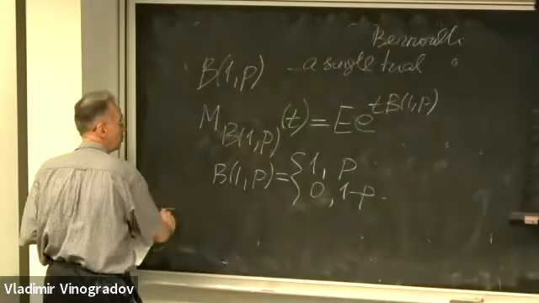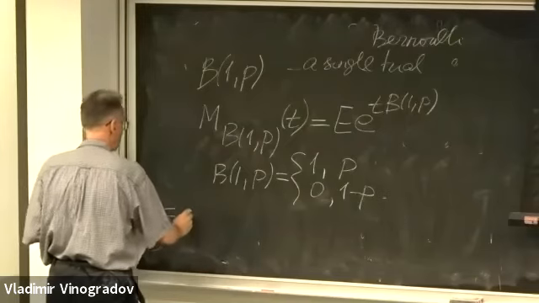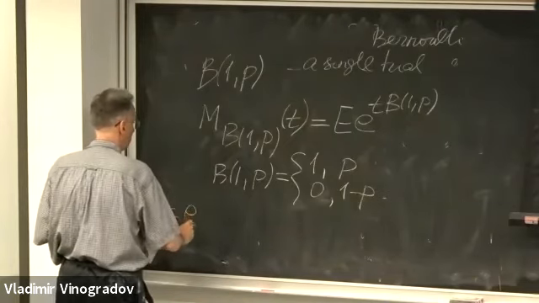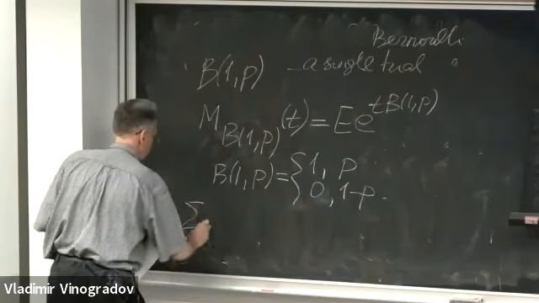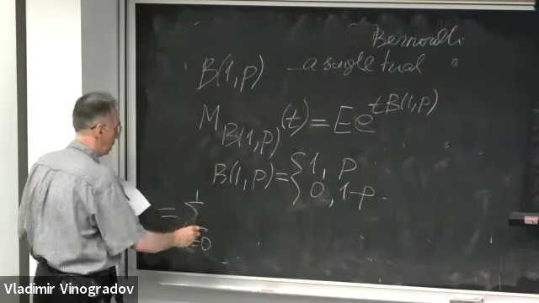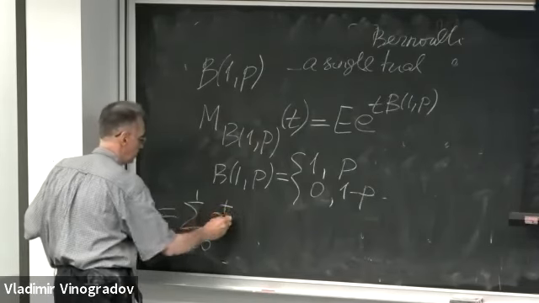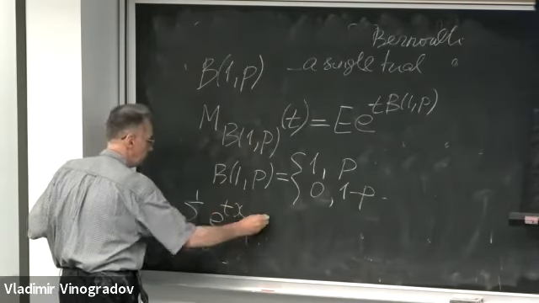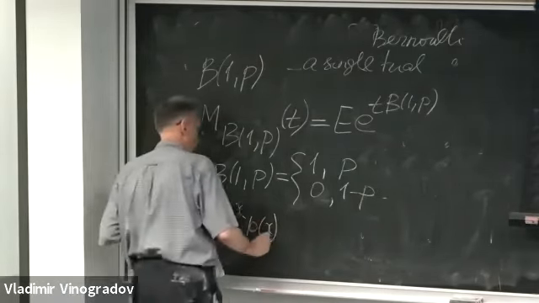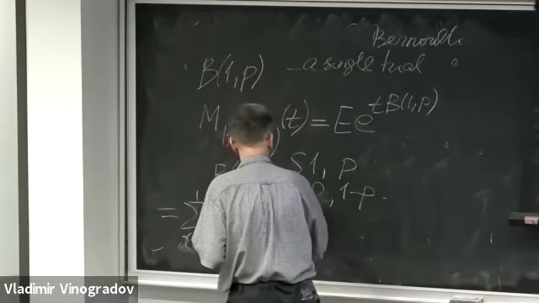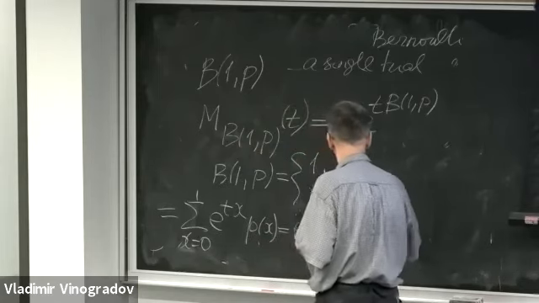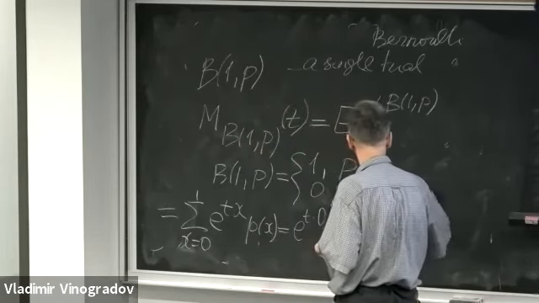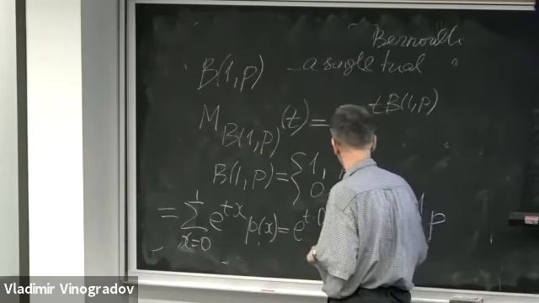Hence, this expectation is the sum over x from 0 to 1 of e to t times x times p of x, which is e to t times 0 multiplied by 1 minus p plus e to t times 1 multiplied by p.